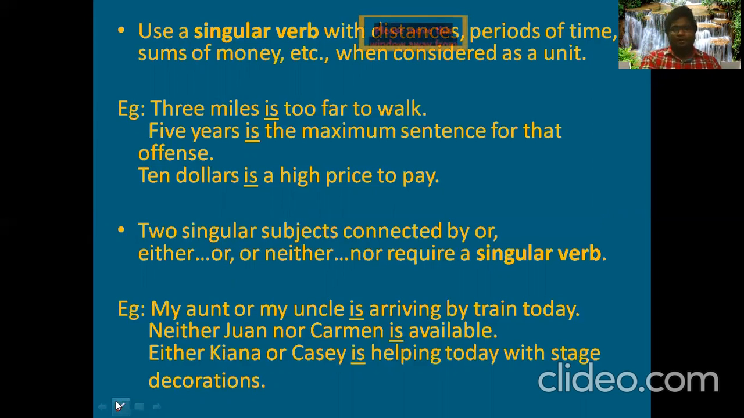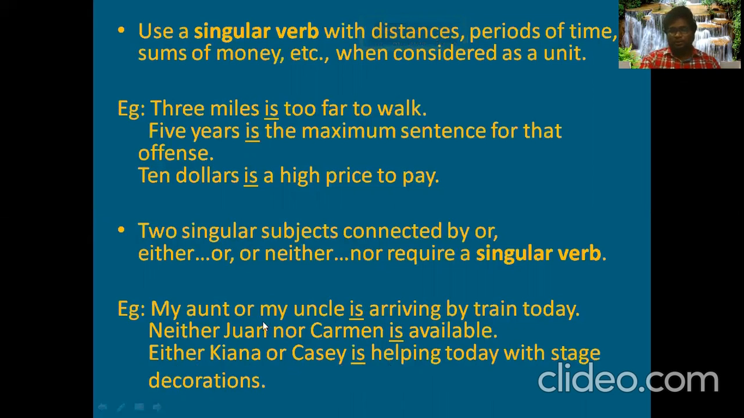Next one. Neither Joan nor Carmen is available. So when the subject of a sentence starts with neither nor, make sure we use the singular form of the verb. And the same thing goes here. When the subject of a sentence starts with either or, we have to use the singular form of the verb. Either Kiana or Casey is helping today with the stage decorations.